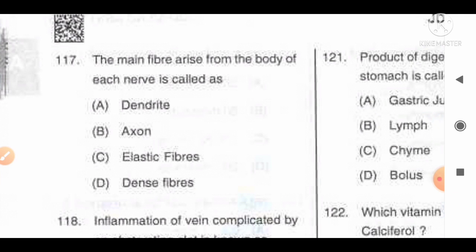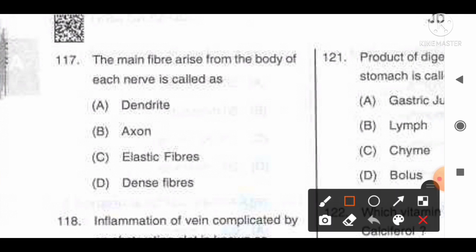The main fiber that arises from the body of each nerve cell is called: option A, dendrite; option B, axon; C, elastic fiber; D, dense fiber. And the information available regarding this question: it is the axon, the main nerve fiber arising from the body of each nerve cell, with a myelin sheath. For that you can remember or see the figure of the neuron or nerve cell. And as per the information we can say option B, axon, is the correct answer for this question.